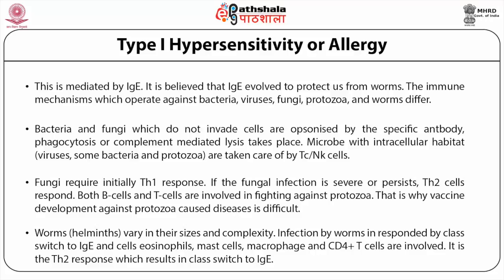While the size of worms makes it difficult to deal with them via phagocytosis, IgA, IgE and IgG can opsonize. This allows macrophages, eosinophils and mast cells to bind via Fc receptors. Eosinophils and mast cells degranulate and release their contents.